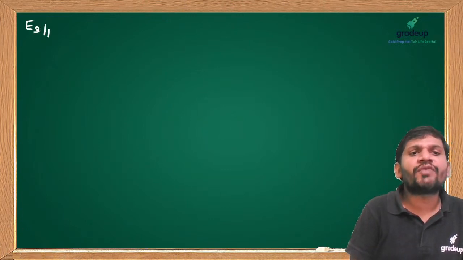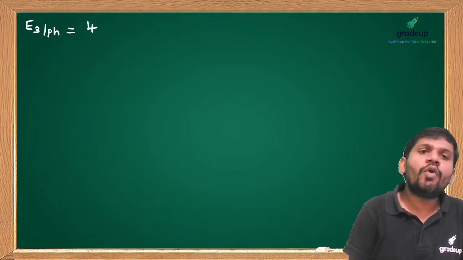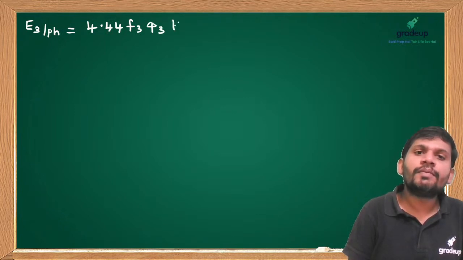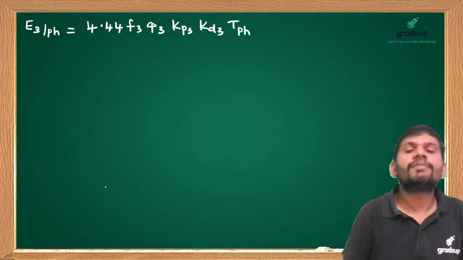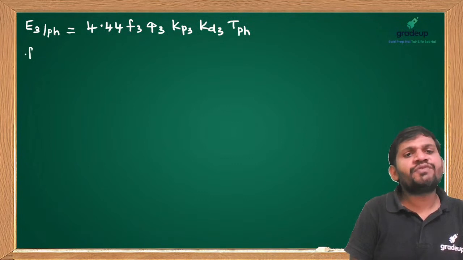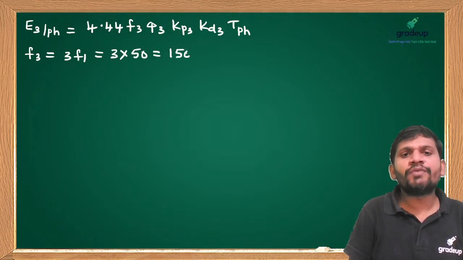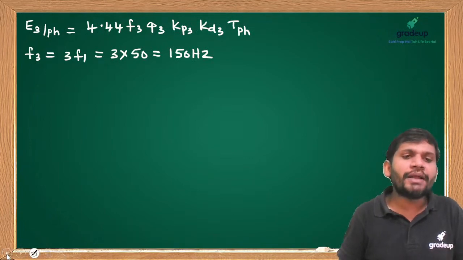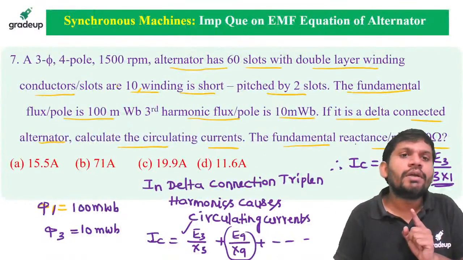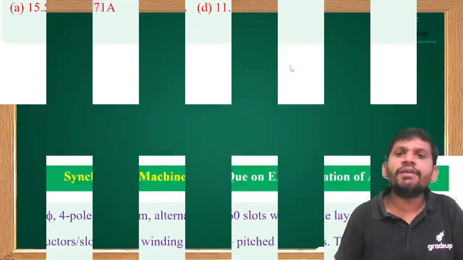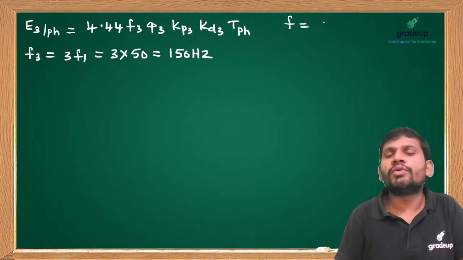First I am writing E3 per phase equal to 4.44 F3 phi 3 Kp3 Kd3 turns per phase. Clear, friends? What is F3? F3 equals 3 times F1, 3 into 50 Hz. How much can you get, friends? 150 Hz. Okay, one parameter is over. How much frequency is given? It is a three-phase four-pole machine. If the frequency is not given, then you calculate it. What is F equal to? Ns into P by 120.